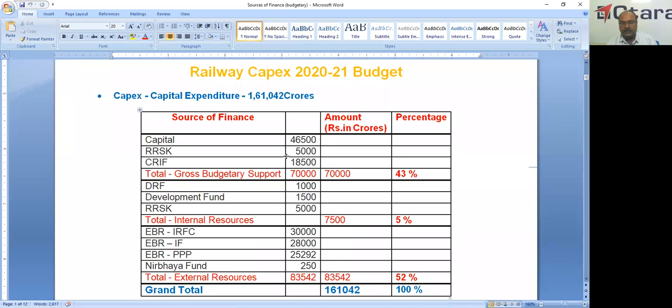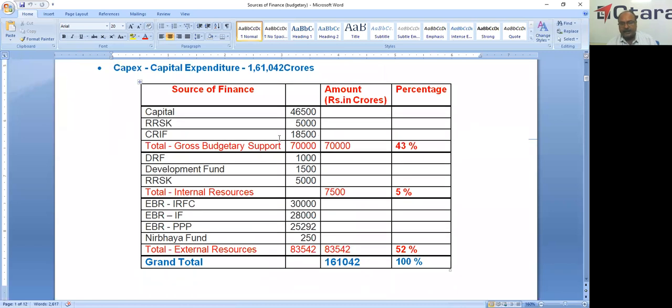If we check, there are broadly three categories. One is budgetary support, that is gross budgetary support, provided by the Ministry of Finance. It almost constitutes 43% of total capex, almost half of the amount. And if we check the internal resources, that is DRF, Development Fund, RRSK, it is only 7,500 crores, a very meager 5%.